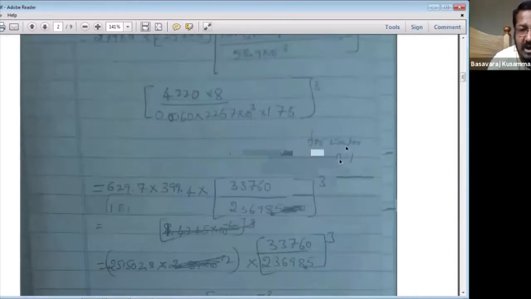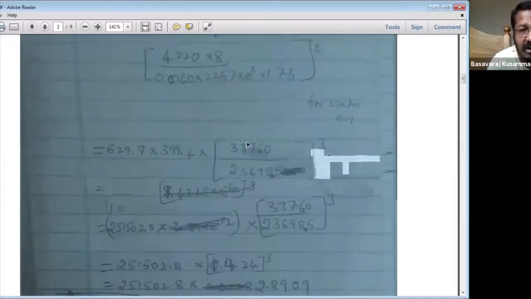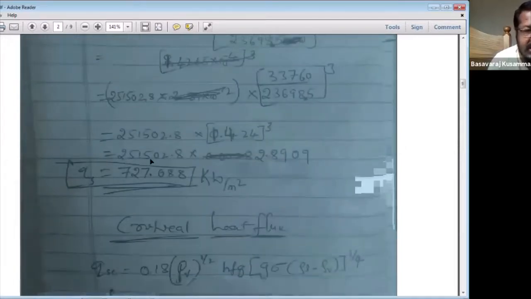For water n is equal to 1, but here the cube is there. Then you have to note down all these things. Qs is equal to 727.688 kilowatt per meter square, that is the answer. Understand? So you get 727.688 kilowatt per meter square. Next, this is the heat flux.